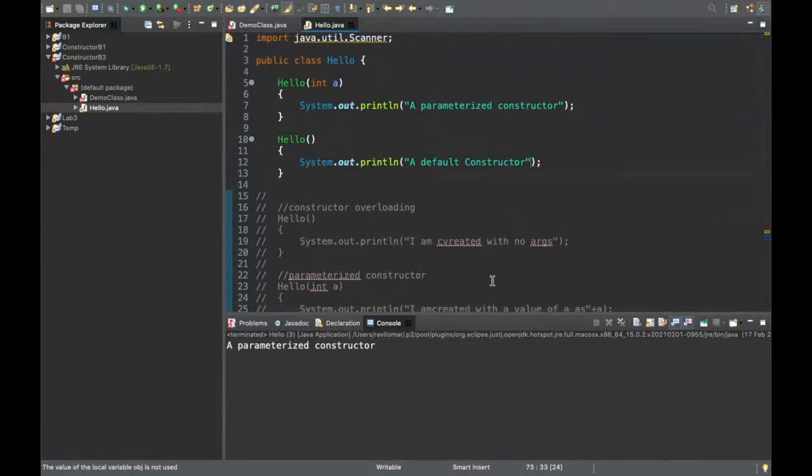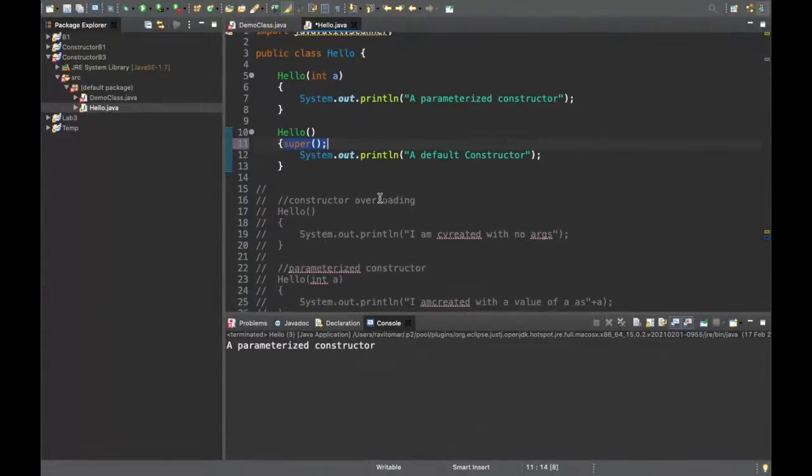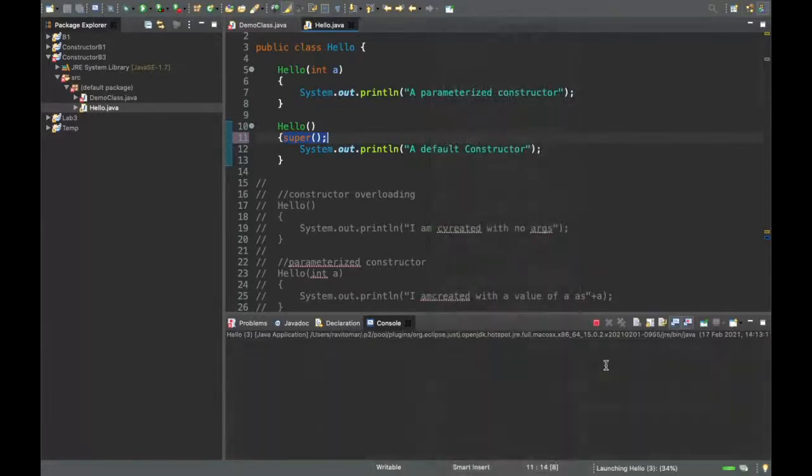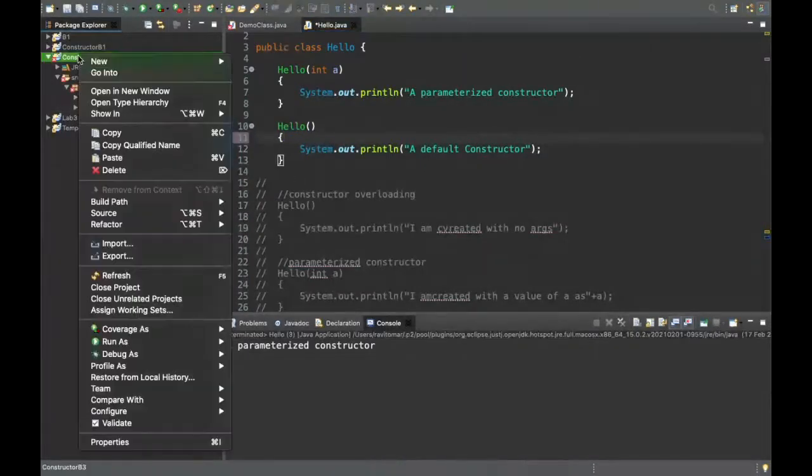Then there is one thing: in this constructor, there is always something written, whether you write it or not. The first line in any constructor is super. We are going to discuss this during inheritance, so that the output comes from the parent class, not from this class. For right now, this super means the constructor of the Object class, but the Object class constructor does not have any System.out.println, so we do not see what it is doing. Got it? Still, I'll show you what you observed yesterday.